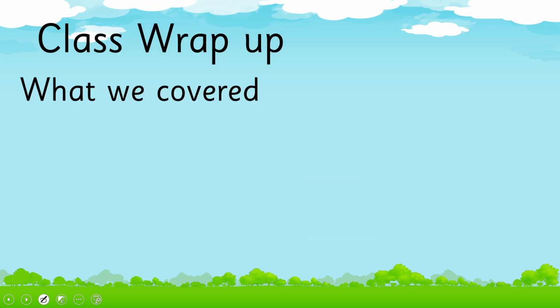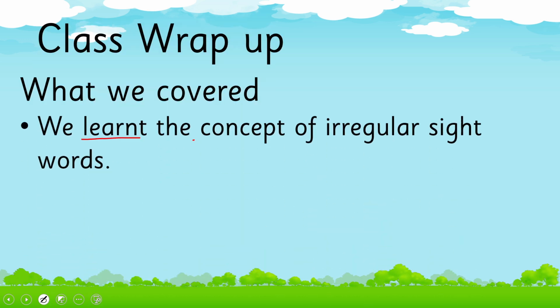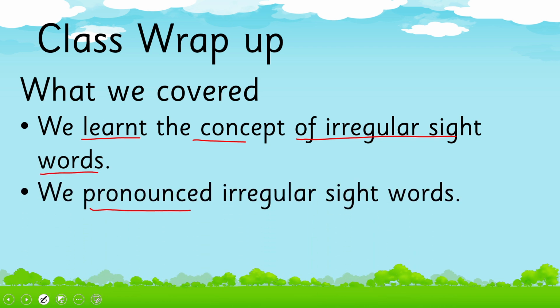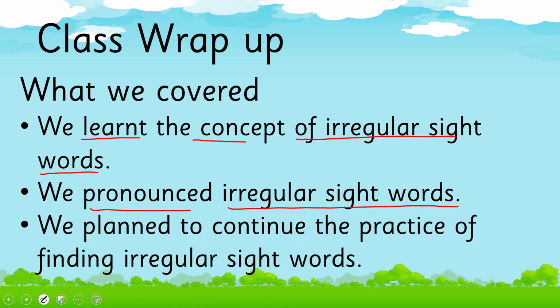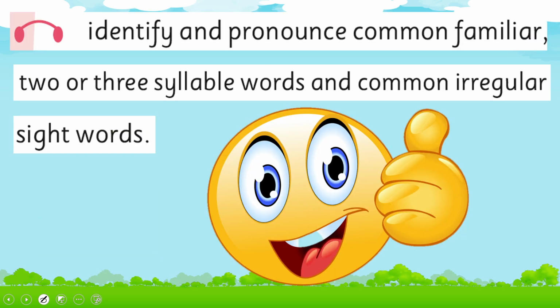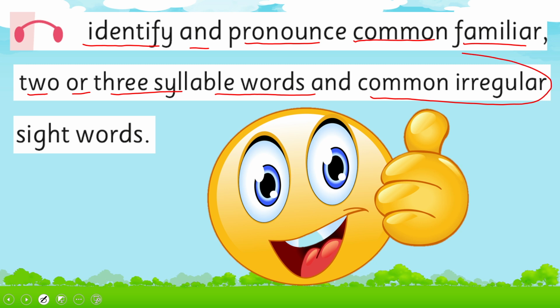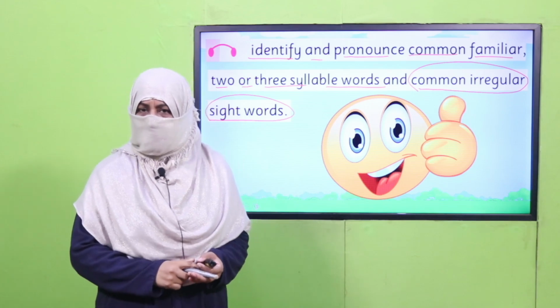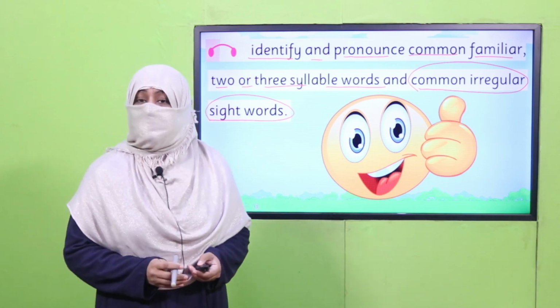So in this way, what we have learned today, we learned the concept of irregular sight words and we pronounced irregular sight words and we planned to continue the practice of finding irregular sight words. So in this way, Alhamdulillah, we achieved today's SLO, that was to identify and pronounce common, familiar 2 or 3 syllable words and common irregular sight words. This was our focus for today. Are we done with it? Yes. So that's it for today.